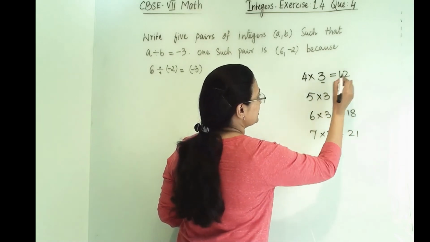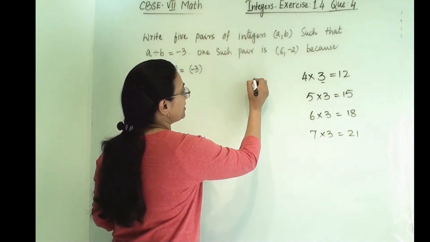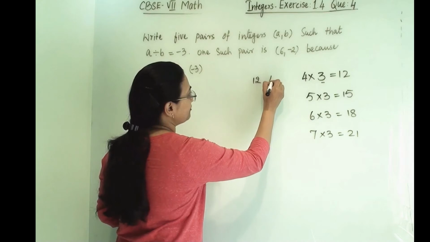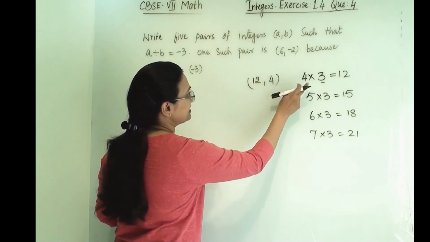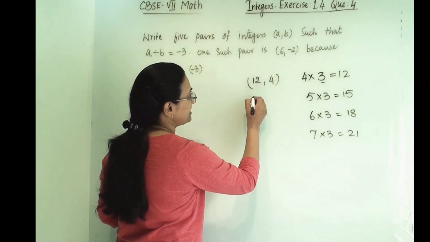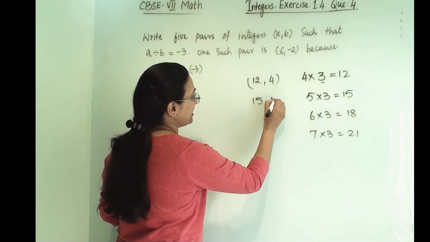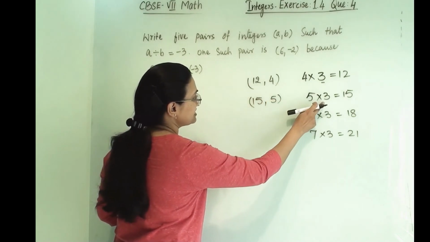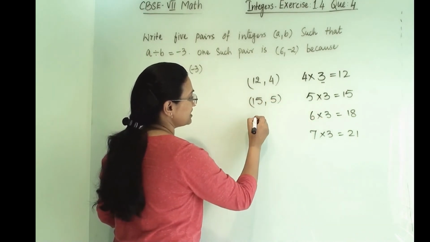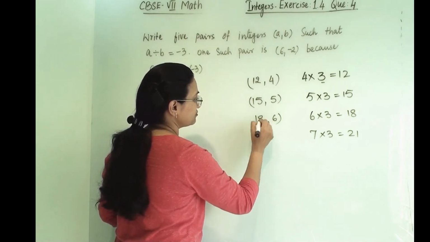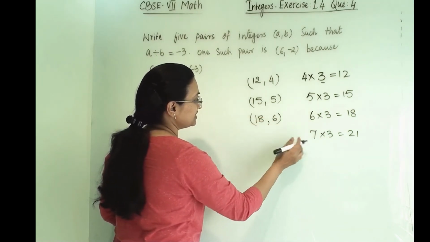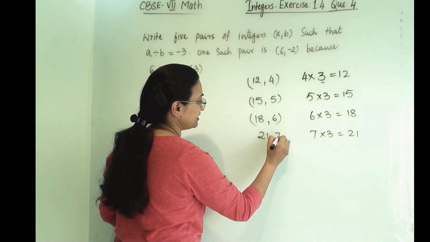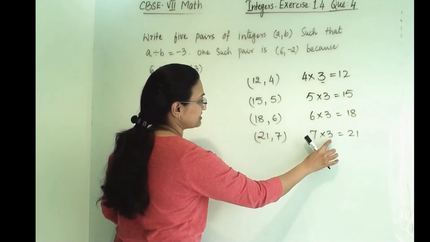So here this pair is 12 and 4, so the answer we will get is 3. Here the pair is 15 and 5, so the answer is 3. Here the pair is 18 and 6, so we will get 3. Here the pair is 21 and 7, so we will get the answer 3.